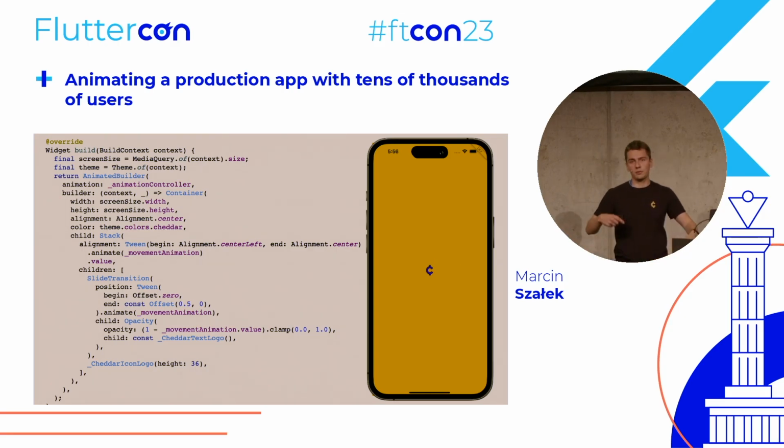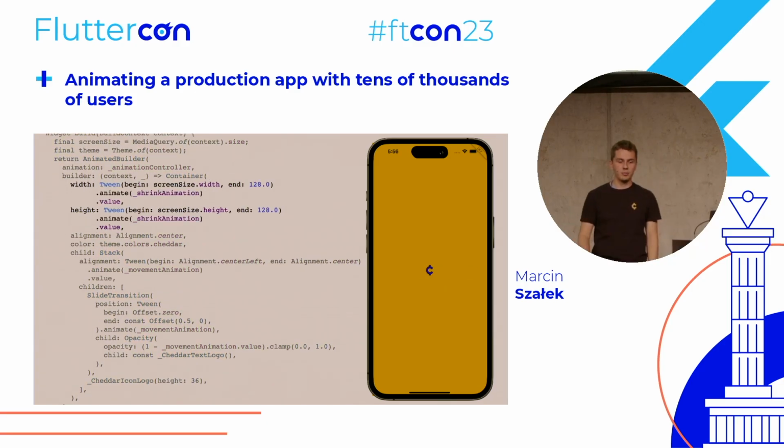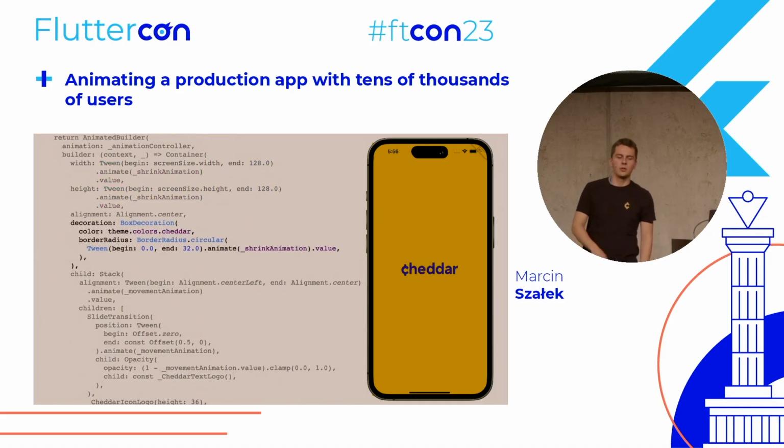Then if you want to think about the shrink animation of this container shrinking, we'll simply change the width and the height from full screen to 128. And we'll use shrink animation to drive it. Also, we will provide a decoration to have the circular border radius, so that the square has rounded corners.